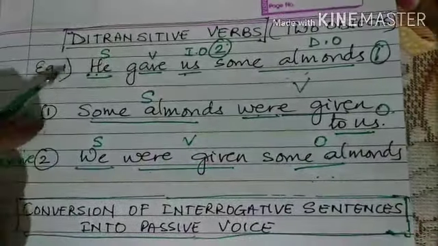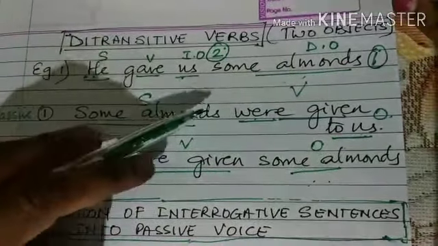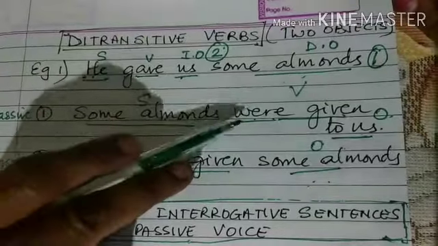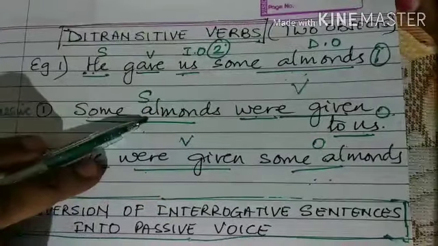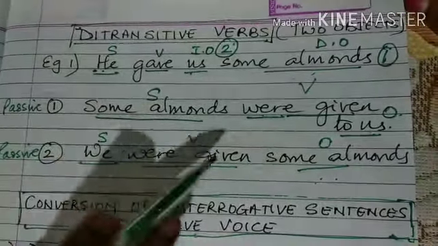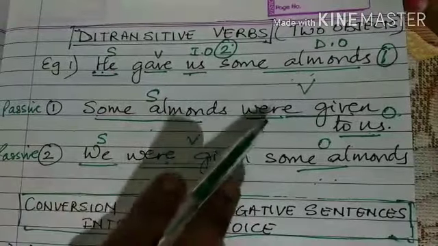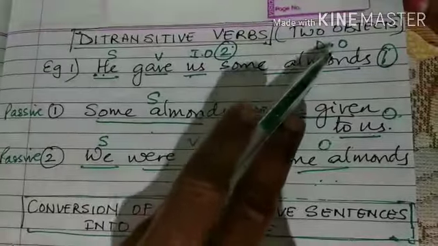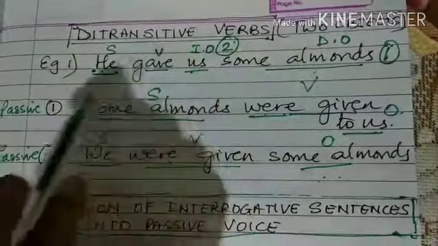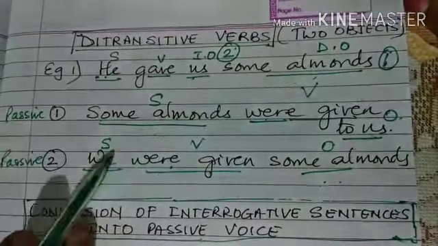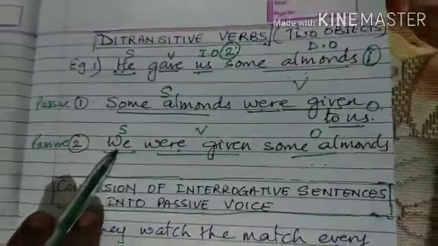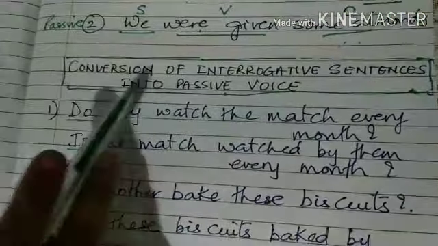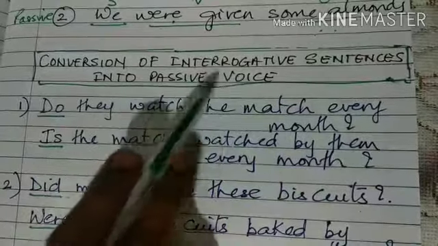Okay, but over here you can see that the verb does not change. Gave becomes were given because the almonds are plural. Here also, were given. So the verb does not change. What changes is the subject, because there are two objects. So in the first sentence we have one object, in the second one we have the second object. Now how do we convert interrogative sentences into passive voice?